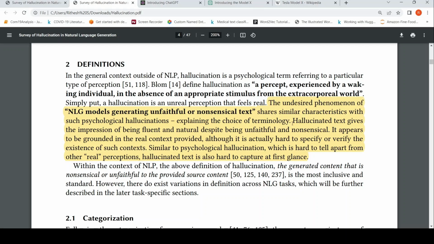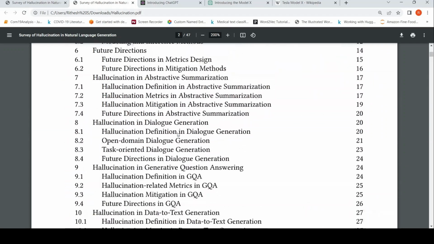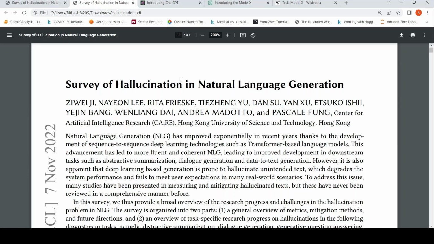Similar to physiological hallucination, which is hard to tell apart from real perceptions, hallucinated text is also hard to capture at first glance. This is from a survey paper on hallucination in natural language generation.